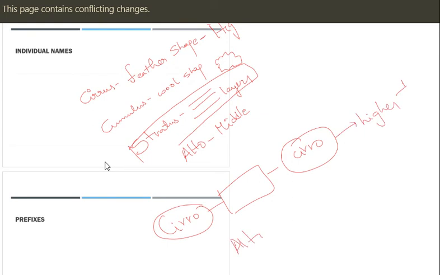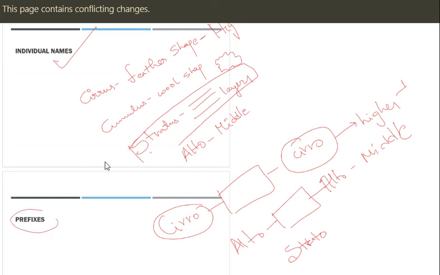I already told, middle. Next, strato. See, I'm not saying the individual names' meaning. Stratus means layers. I'm just giving the meaning of the prefix. Strato means near ground.